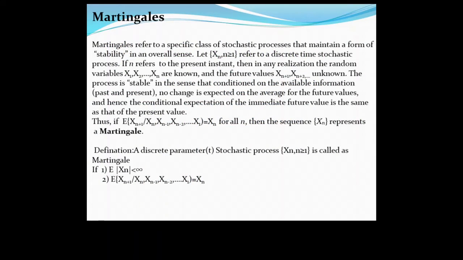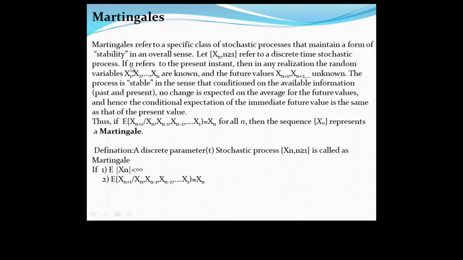Martingale. What is meant by Martingale? A martingale is nothing but a stochastic process that maintains a form of stability. That means the conditional expectation of the immediate future value is the same as the present value. So the expected value of Xn plus 1, given Xn, Xn minus 1, Xn minus 2 up to X1, the answer is what? Xn. Xn plus 1 is the future value, Xn is the present, and n minus 1, n minus 2 up to X1 are all past values.